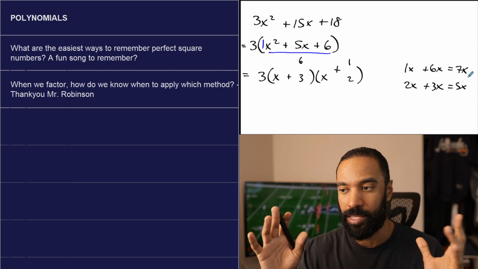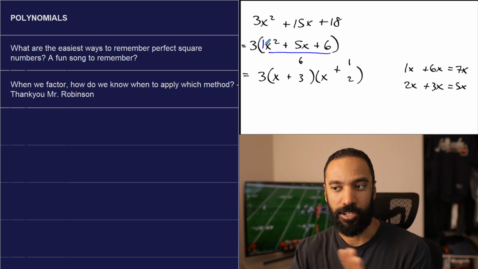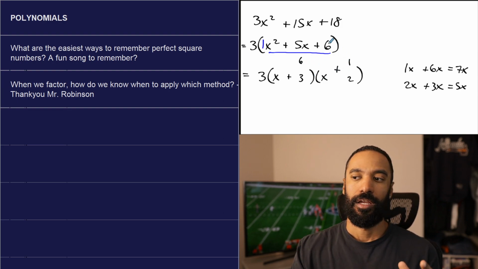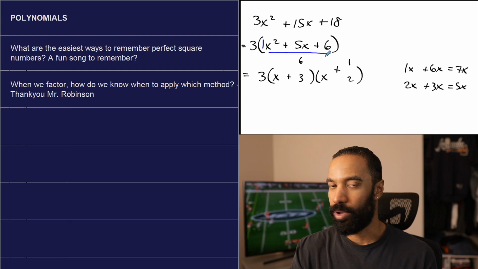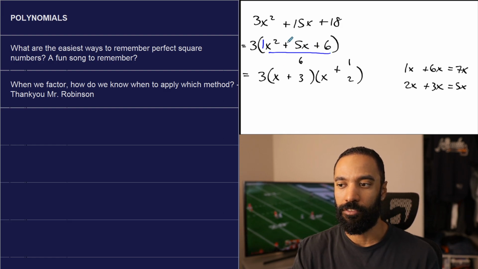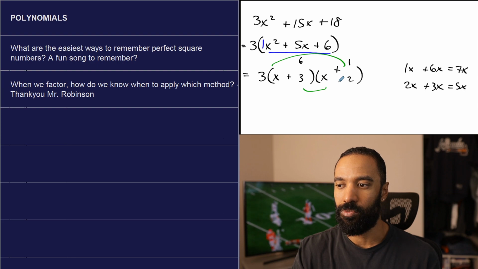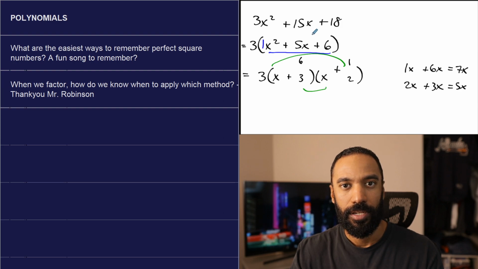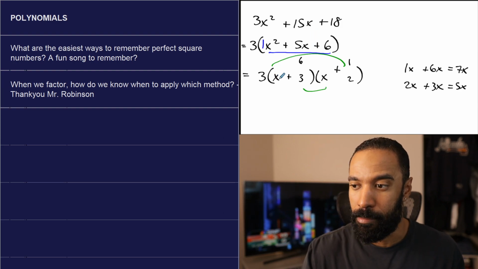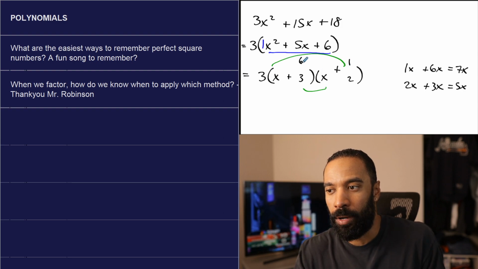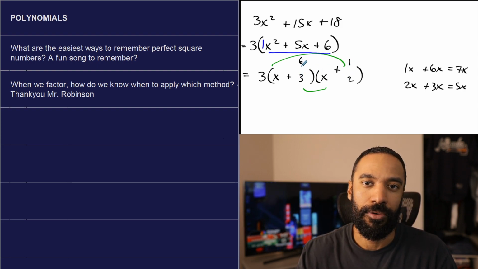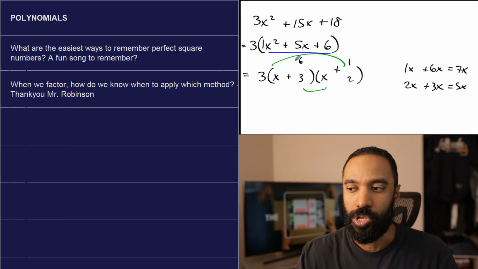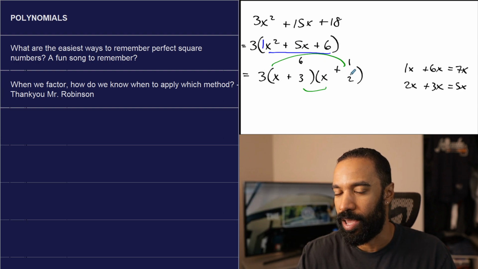My goal was to get this thing foiled out. Remember, I was testing factors of x squared. It's just x times x. I was testing factors of 6. There are 2 sets of them. I have already locked in those parts of my foiling aspect. I'm just trying to find which one, from the outside plus the inside, when multiplied, gets me my linear combination of 5x. For me, personally, I ignore mentioning x when I'm doing it. I'm just looking at 1 plus 6 and 2 plus 3 because I already know that they're just multiplying with an x, and I know that they are going to be able to combine. So 6 plus 1 is 7. No. 3 plus 2 is 5. Yes.